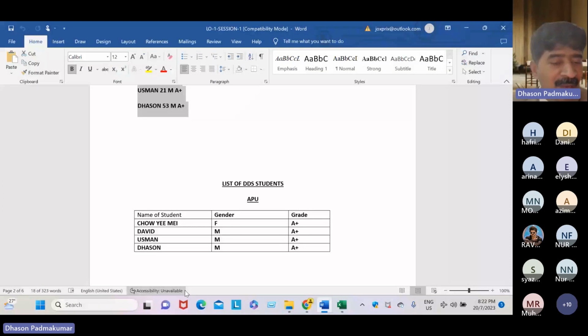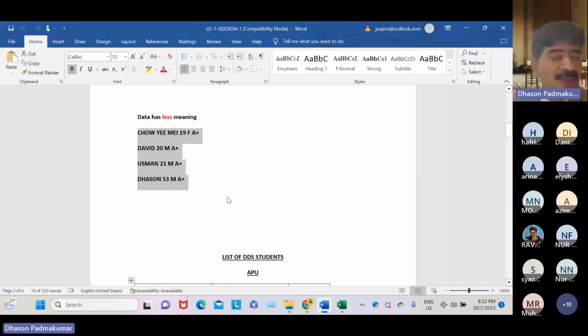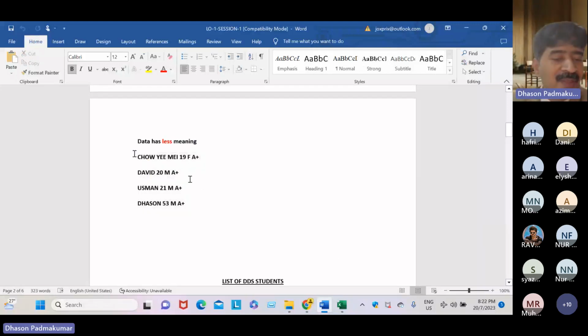Now we know that Choime is a student. David is a student. Usman is a student. Dasan is a student. F and M refer to gender. A plus refers to grade. So dear students, this is the best example of data.